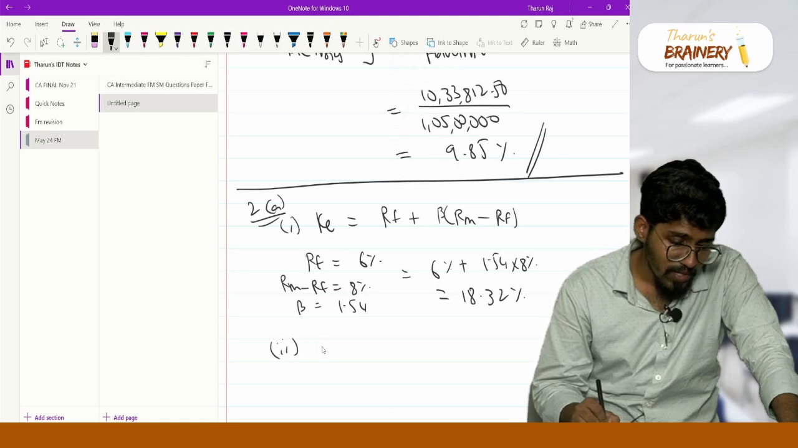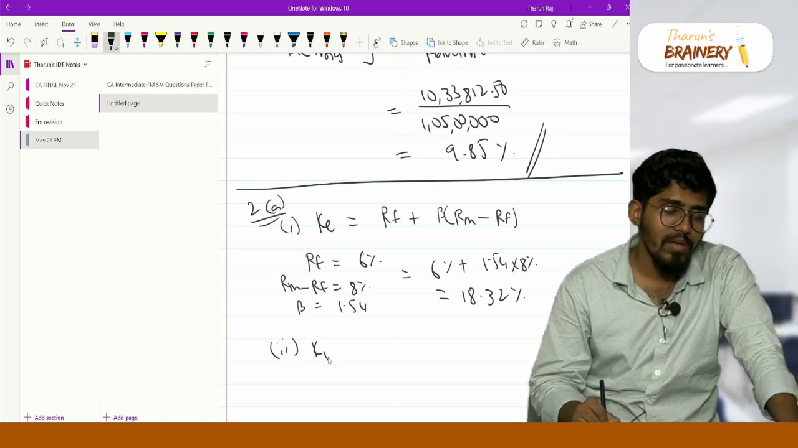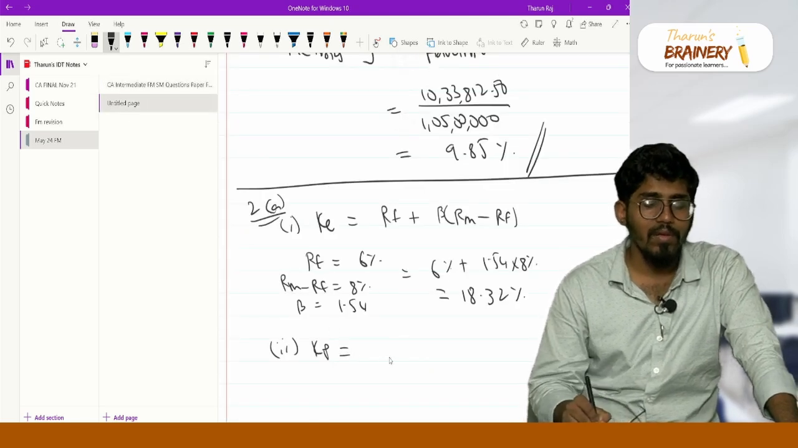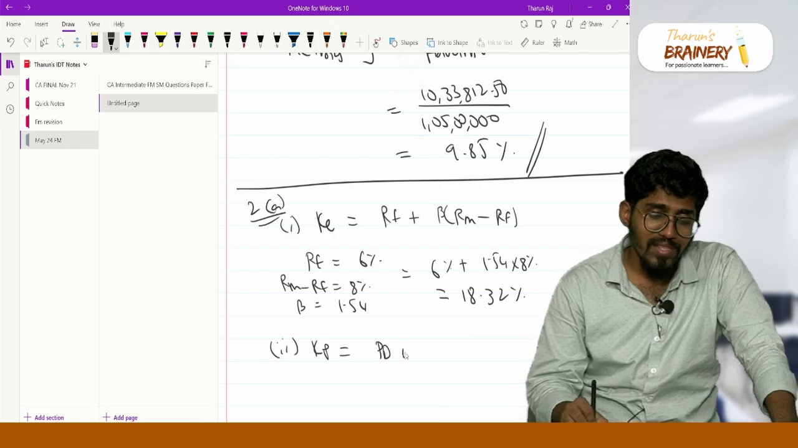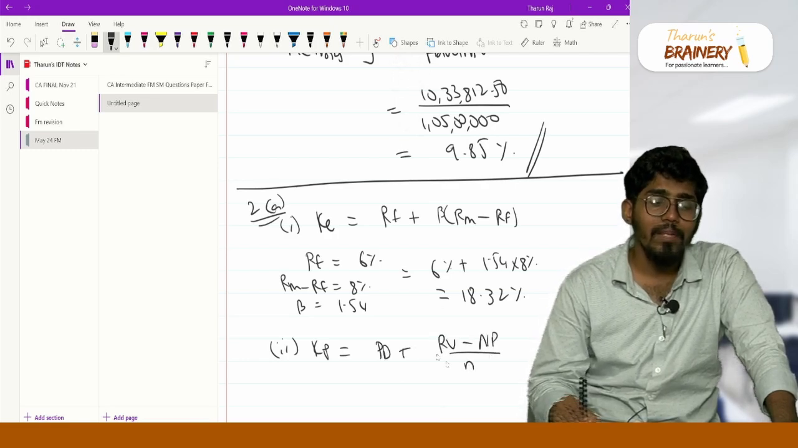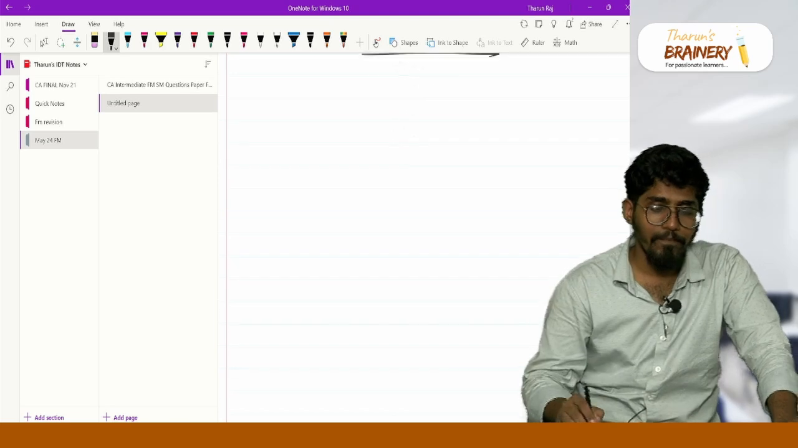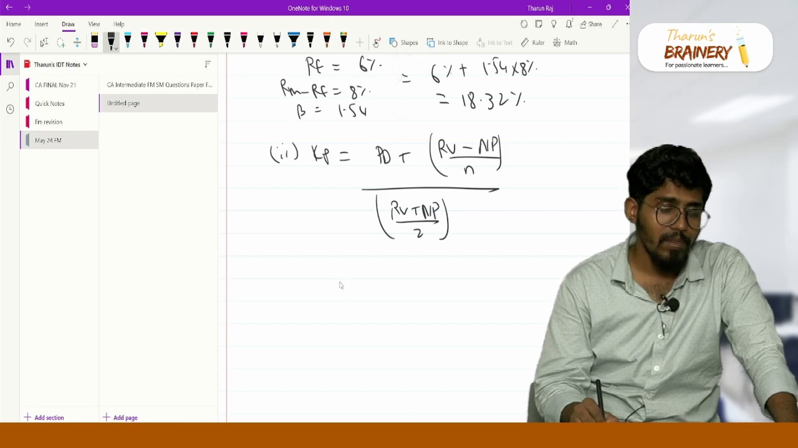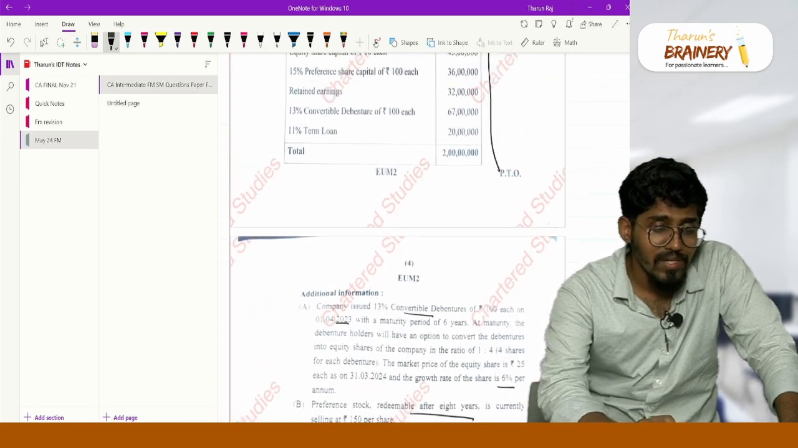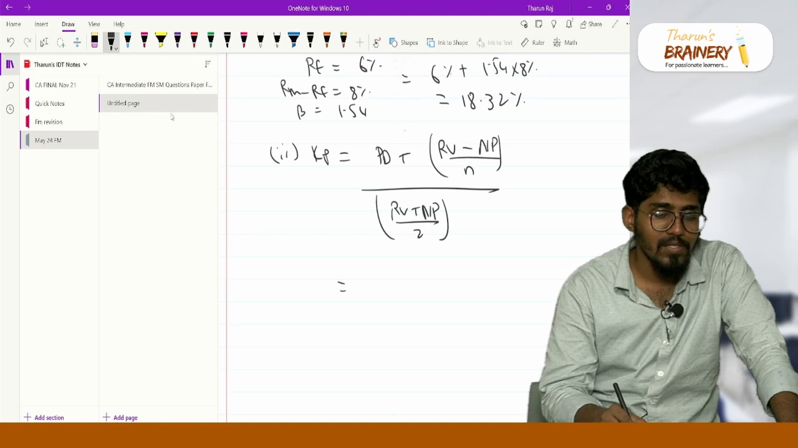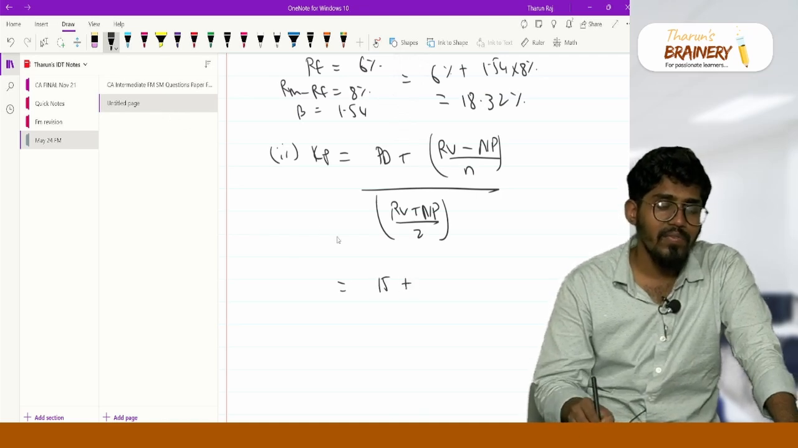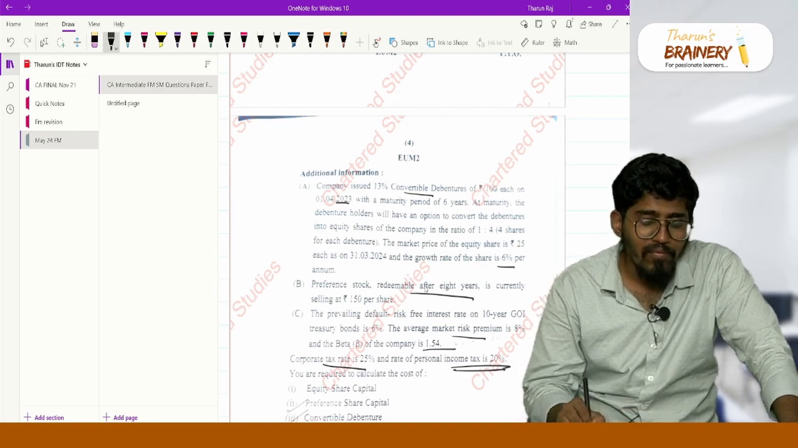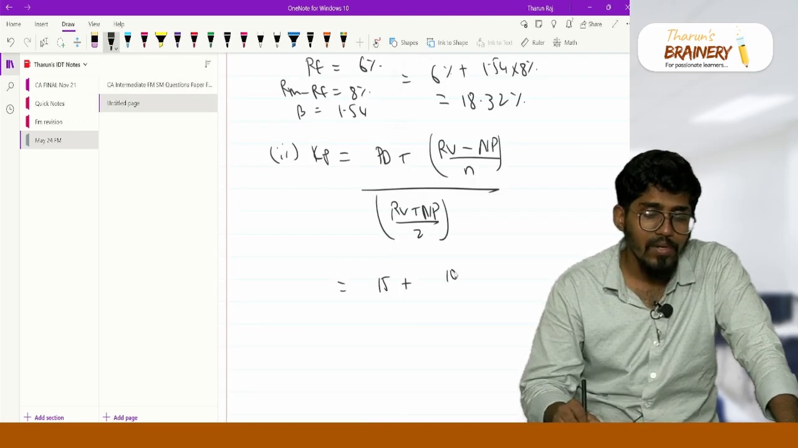Second one, sir, cost of preference shares. You have to put the approximate formula: preference dividend plus RV minus NP divided by N, the whole divided by RV plus NP divided by 2. What is your preference dividend here? Your preference dividend is nothing but 100 less 15%, so it is 15. 15 is the preference dividend. What is your redemption value? It is currently selling at 150, redeemable after 8 years. Nothing else is given, so the redemption value is 100.